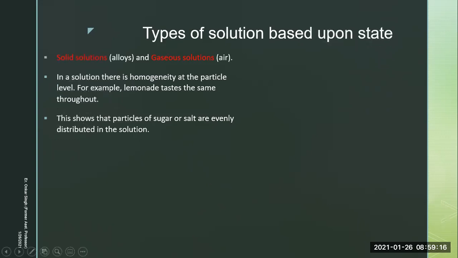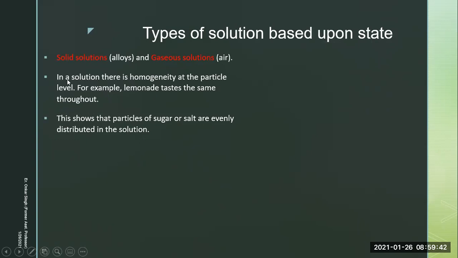What are the types of solutions based upon state? Now we know what a state is: we have liquid state, plasma state, and so on. So we have types of solutions based upon state. We have solid solutions, which we call alloys, and gaseous solutions, like air. There's no particular name for a gaseous solution.